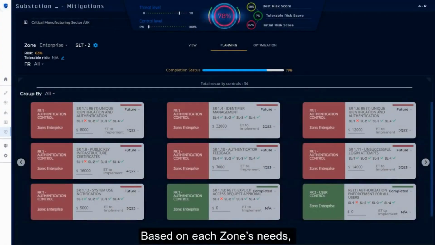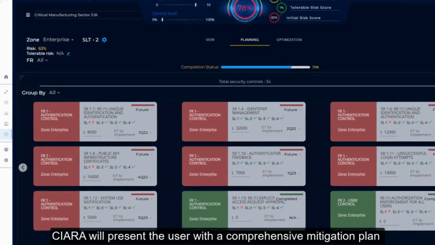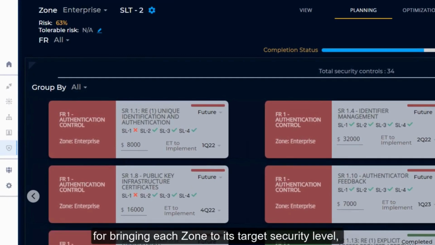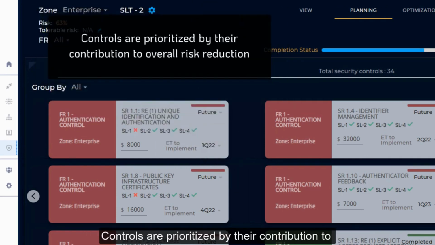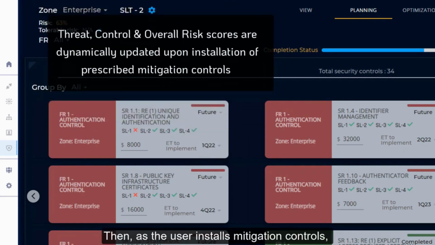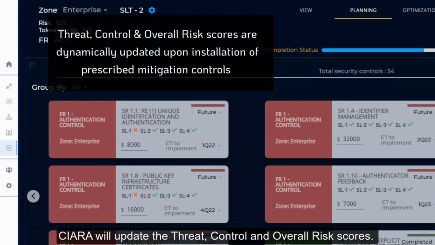Based on each zone's needs, CIARA will present the user with a comprehensive mitigation plan for bringing each zone to its target security level, accounting for operational preferences and budget. Controls are prioritized by their contribution to reducing overall network risk to assure maximum cybersecurity ROI. Then, as the user installs mitigation controls, CIARA will update the threat, control, and overall risk scores.